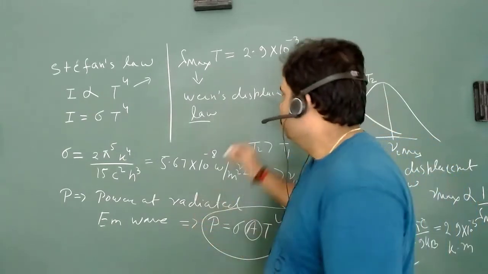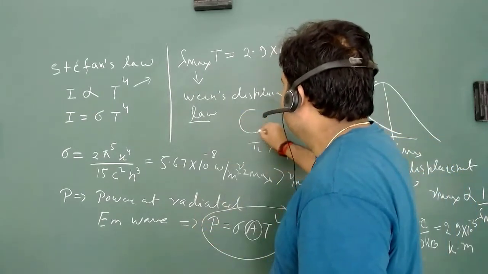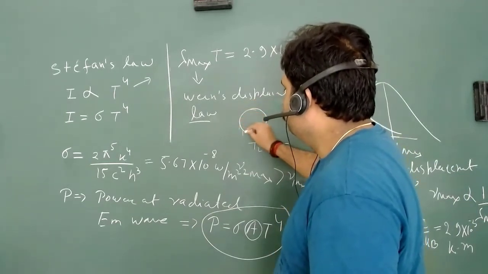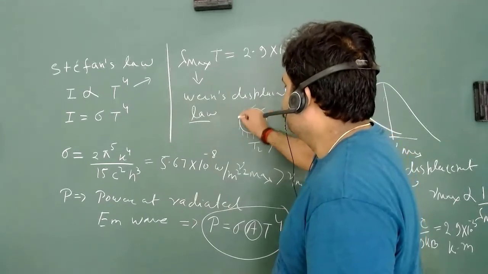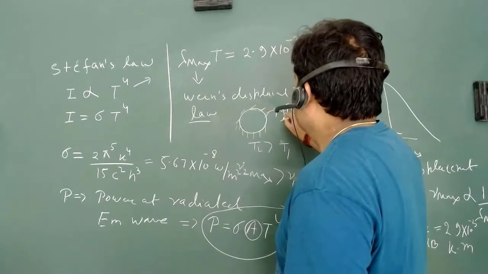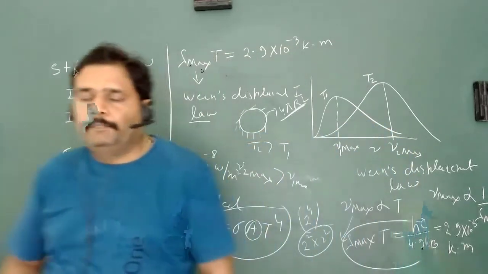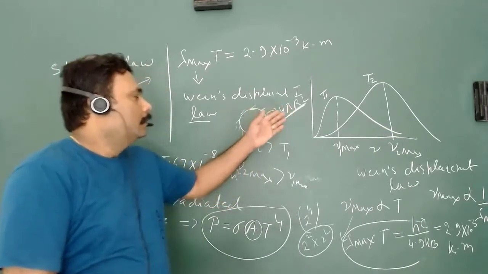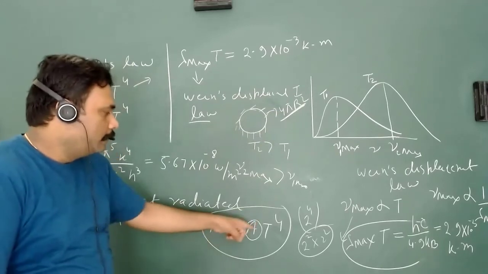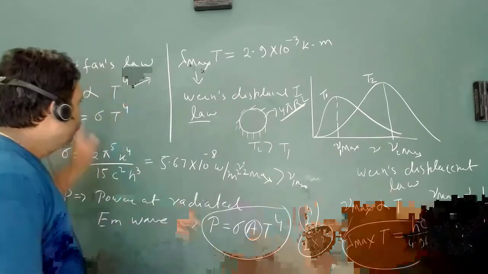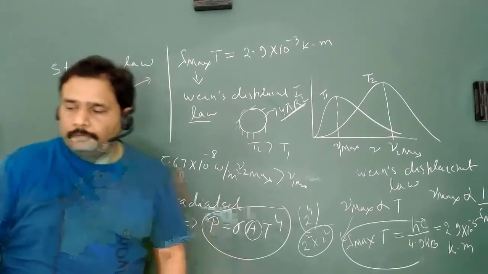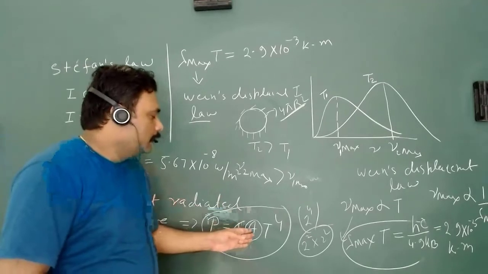What is the meaning of surface area? If you take this black body radiation to have the particular shape of a sphere, then the surface area is 4 pi r square. So we are multiplying by A, but intensity is only proportional to T to the power 4. Yes, power is also proportional to the surface area.